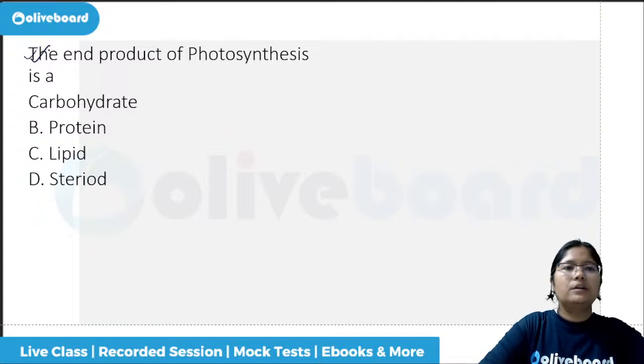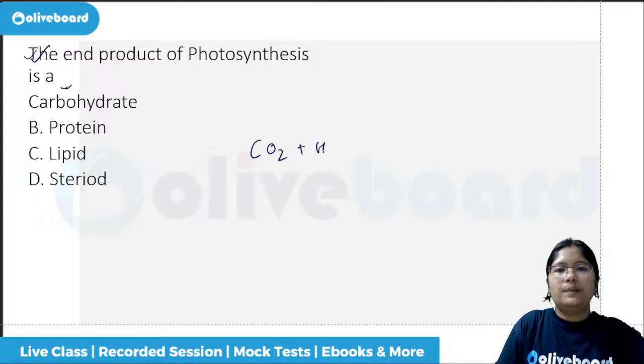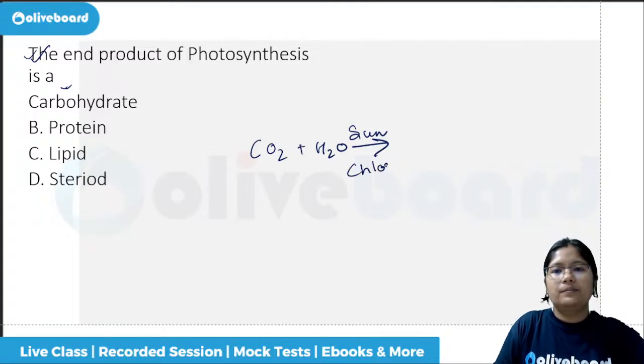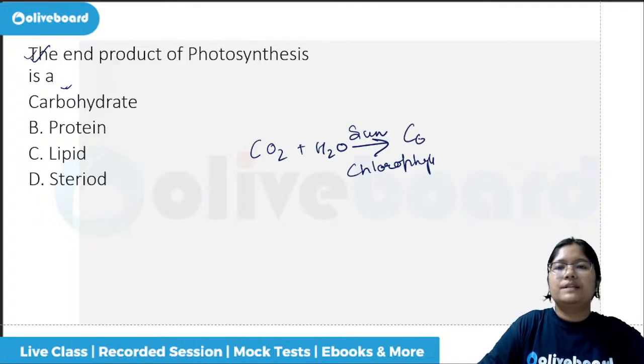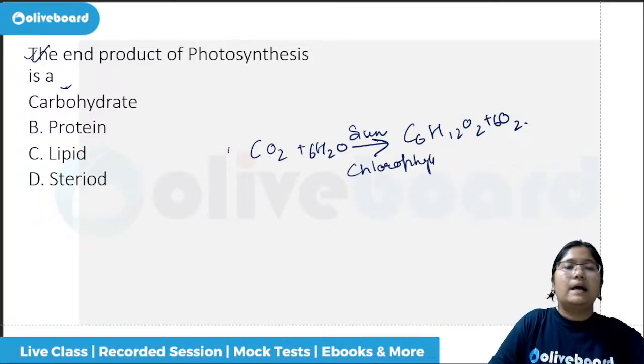The end product of photosynthesis. We had seen photosynthesis, CO2 plus H2O in sunlight, and there has to be the pigment, which is your chlorophyll. Okay. What will happen? It will give C6H12O6 plus oxygen. Now they are asking the end product of photosynthesis.